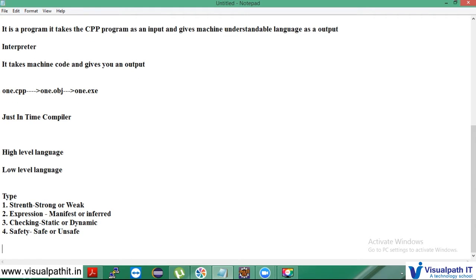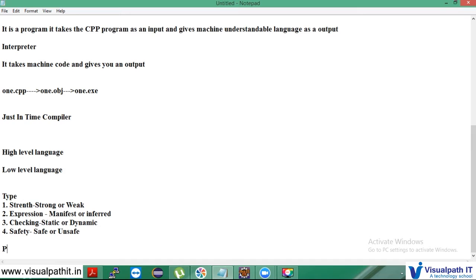Okay, so till now we are talking about programs. When I say a program, what are the things that we should know about the program? Blindly we should not start with the features of C++, what is C, what is C++, why C++ evolved. Before that, let us first understand what is called a program. As a programmer we must know all these things, which is very important to you.